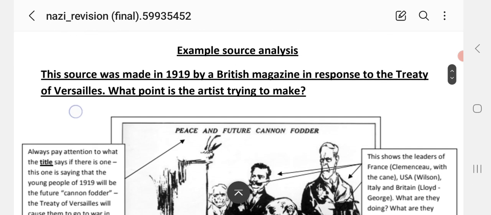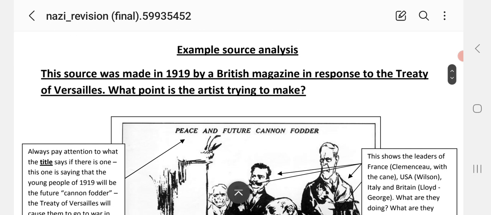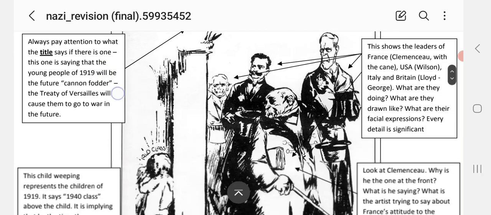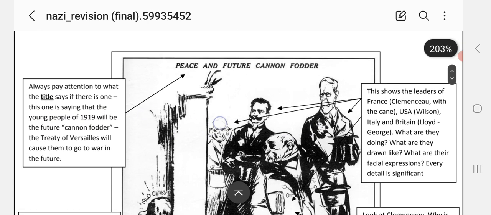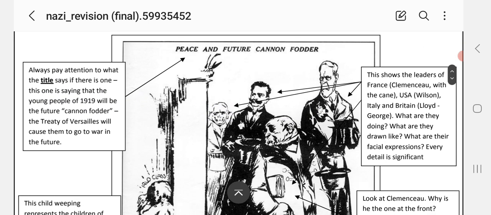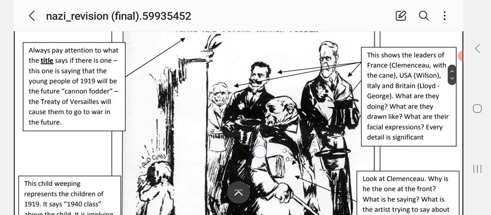And we're going to look at an example source analysis. It was made in 1919 by a British magazine in response to the Treaty of Versailles. We're going to try and look at what point the artist is trying to make. So it says peace and future cannon fodder. Always pay attention to what the title says if there is one. This one is saying that young people of 1919 will be the future cannon fodder. The Treaty of Versailles will cause them to go to war in the future.